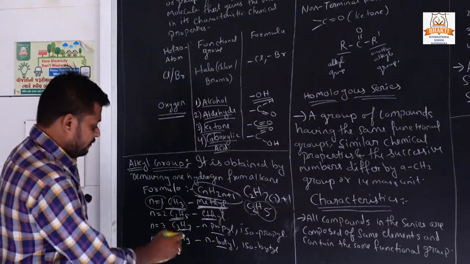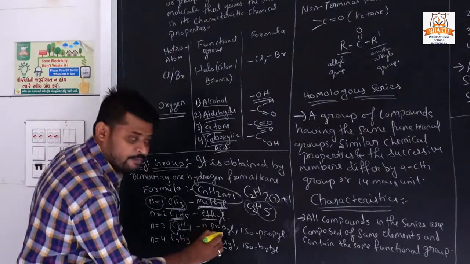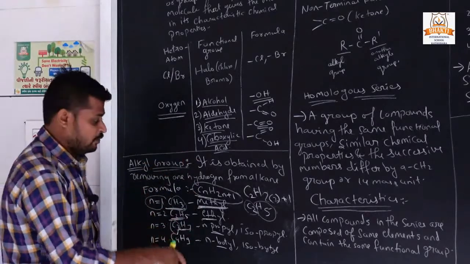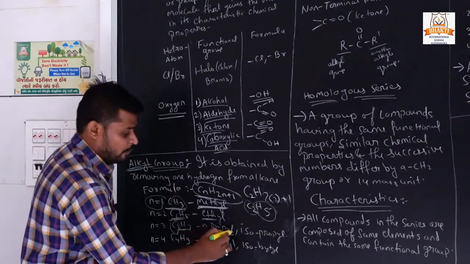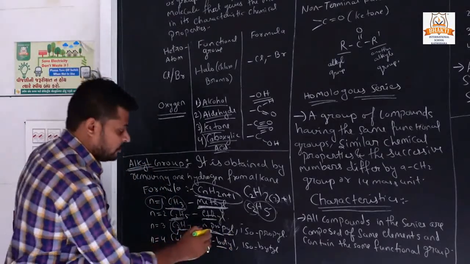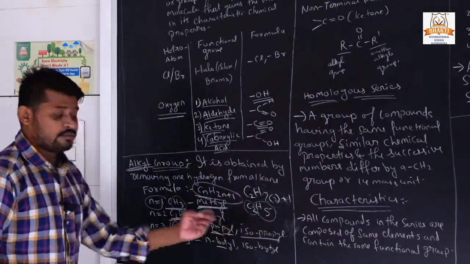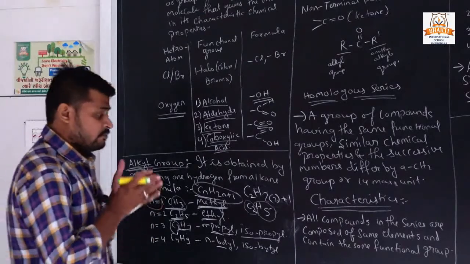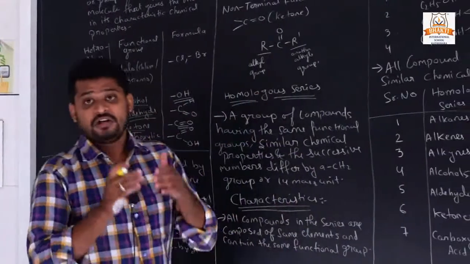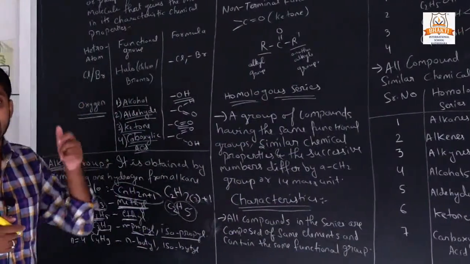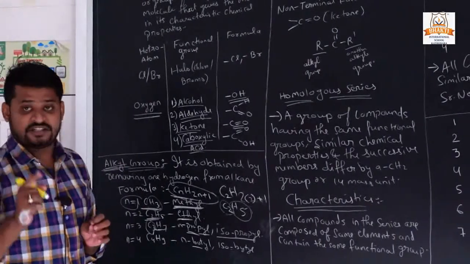Why is it propyl? Because when 3 carbons are present in a compound, it is called prop, and 1 hydrogen atom is removed, so it is pyl. Because it is from the alkyl group, it is called propyl. There are 2 names here, n-propyl and isopropyl. Why have we written 2 names? Because when there are 3 or more carbons, it can change into a chain structure and a branched structure.